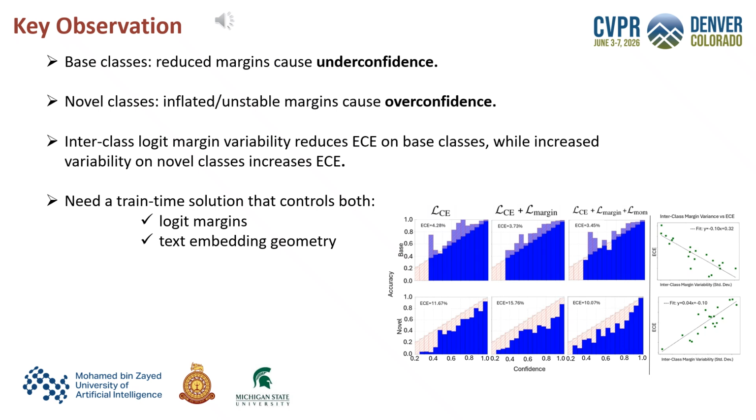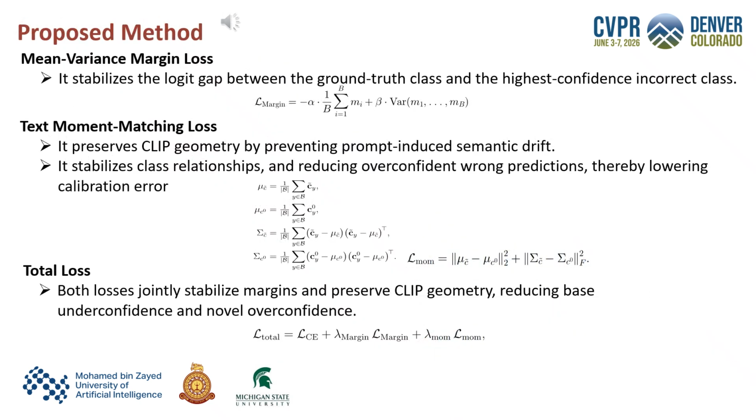Therefore, we need a train time method that controls both logit margins and text embedding geometry. It preserves CLIP geometry by preventing prompt-induced semantic drift and stabilizes class relationships, reducing overconfident wrong predictions, thereby lowering calibration error. To solve this, we propose two complementary losses. First, the mean-variance margin loss stabilizes the logit gap between the ground truth class and the strongest incorrect class. This helps improve confidence separation.